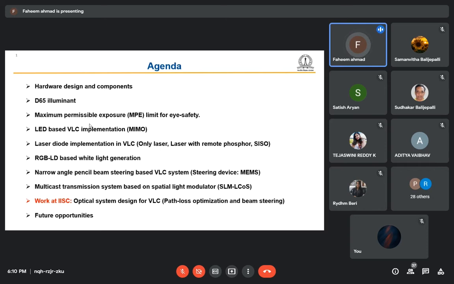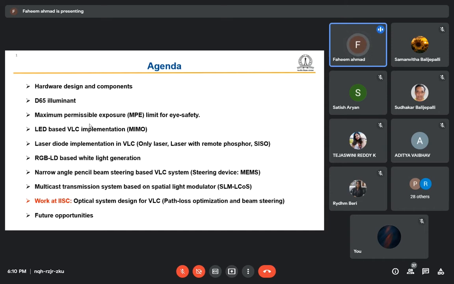Next I will be covering a few literature surveys: LED-based VLC implementation, MIMO system, where MIMO means multiple input, multiple output, and laser diode implementation in VLC. I will also be covering only laser with remote phosphor. Why we are using the remote phosphor, I will give a few words about that also. And RGB laser diode based white light generation, and narrow angle pencil beam steering.